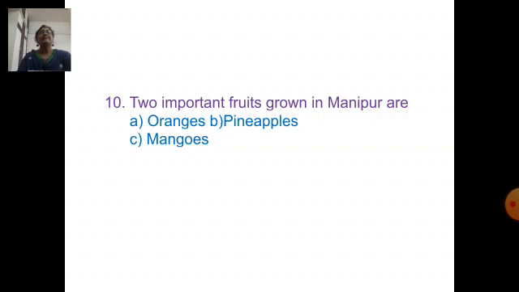Next question. Tell two important fruits grown in Manipur. Option A, oranges. Option B, pineapples. Option C, mangoes. Oranges and pineapples are fruits grown in Manipur. Fruits like banana and guava are also grown in Manipur. Pineapples from Manipur are of good quality.